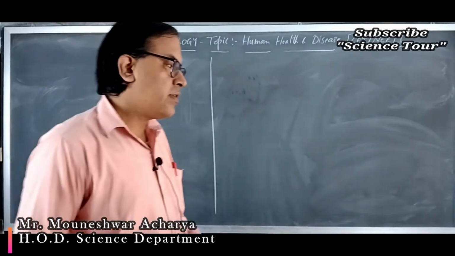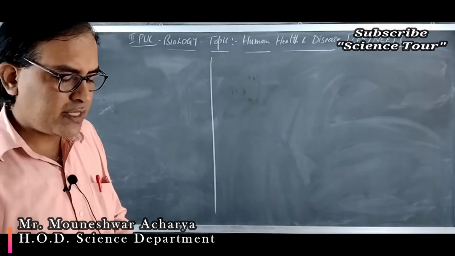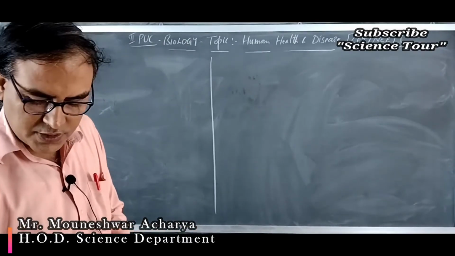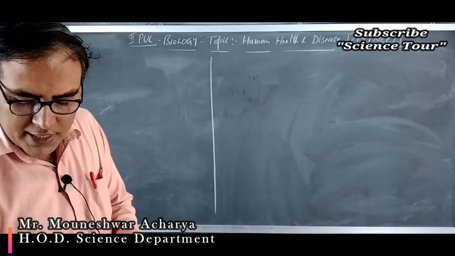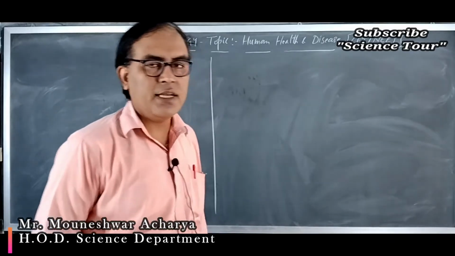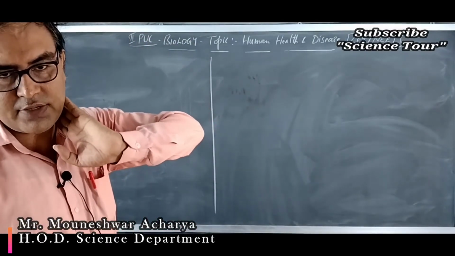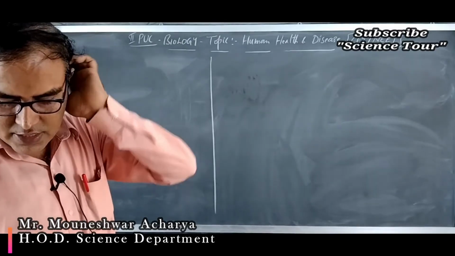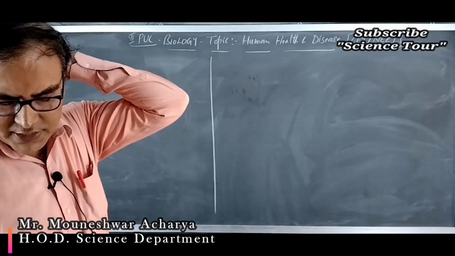Now, interferons are of different types, as I already explained in the theory, like gamma interferons. Gamma interferons are secreted by activated T lymphocytes as well as NK cells, which are a type of lymphocytes, and can promote macrophage activation.